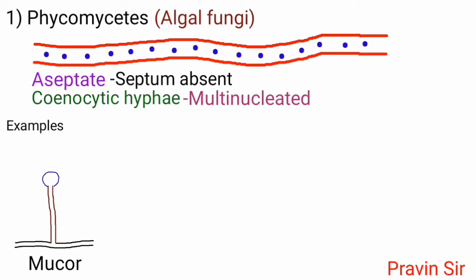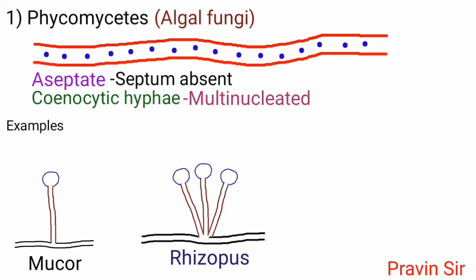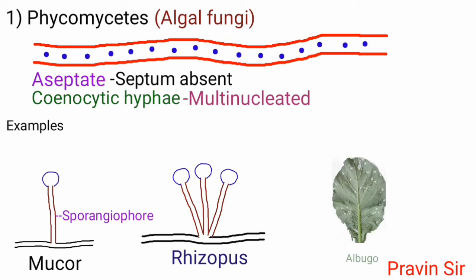Example, mucor, rhizopus. The difference between mucor and rhizopus is, in mucor there is a single sporangiophore, whereas in Rhizopus, from same origin, there are 3 to 4 sporangiophores. Albugo, it is a parasitic fungus on mustard.